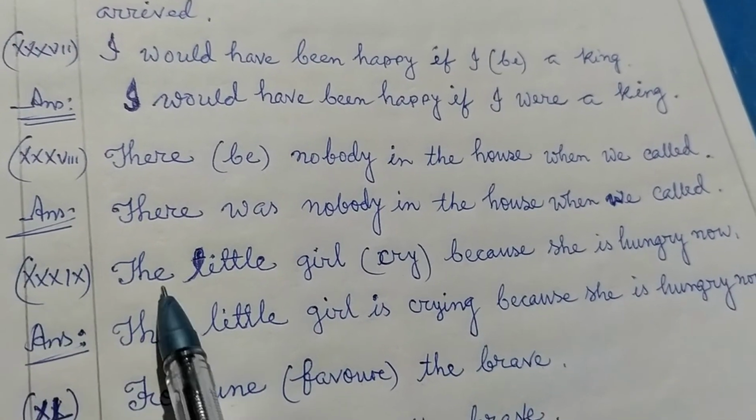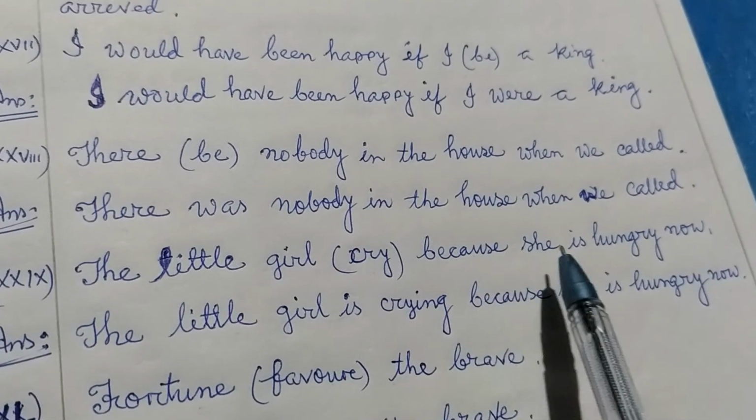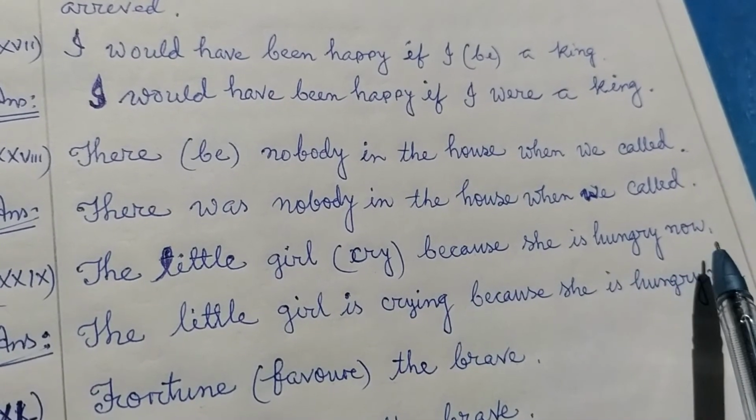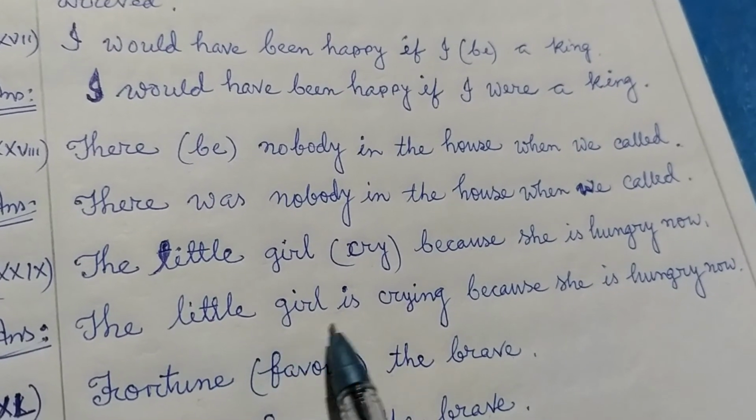Next, number 39, the little girl cry because she is hungry now. She is hungry, simple present tense. The little girl cry, the little girl is crying.